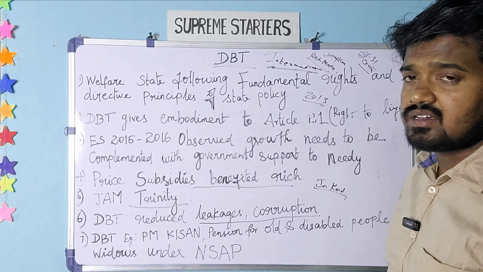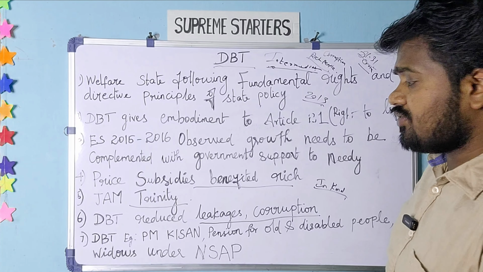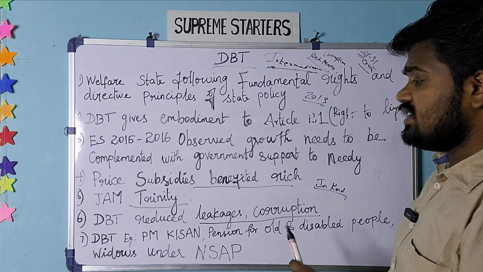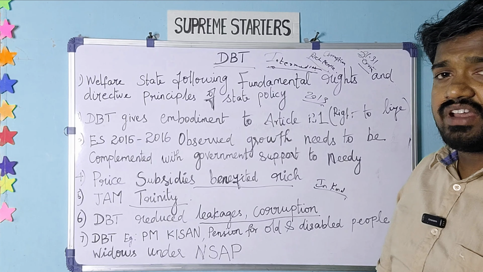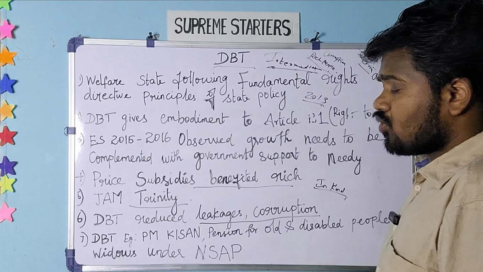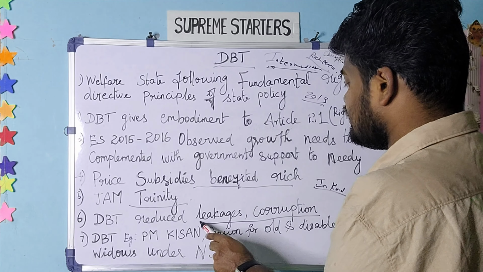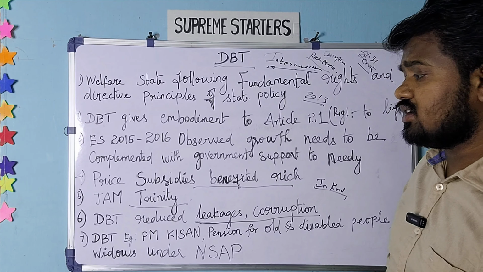Then they can transfer that particular amount to the ration shops or the Food Corporation of India. So here in-kind transfer is happening, which means leakages automatically get reduced. You know the ration shops, how many leakages we faced earlier, because one of the most fraud-prone areas is the ration shops, I mean the public distribution system. So the corruption and leakages were hugely reduced because of the DBT.